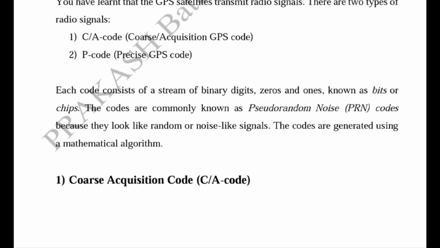We know that these codes are used for the distance calculation, we can say range, between the GPS receiver and the satellite, and it may consist of some error. So it is known as the pseudo range.